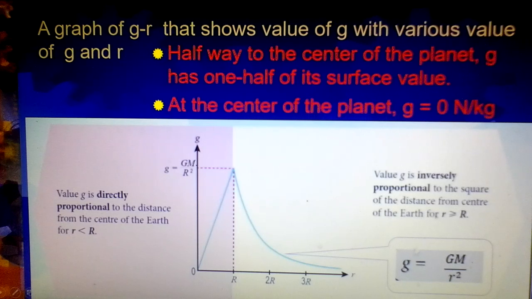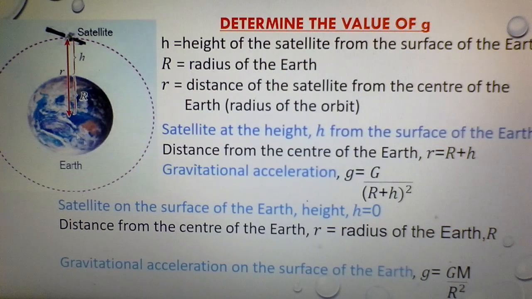You go back to the same formula. Small g, gravitational acceleration, is equivalent to GM divided by r squared. So when r increases, the value of g decreases. That's why you can see the value of g becomes smaller than 9.81 meters second negative 2. It becomes smaller and smaller when the distance r increases further. So you can see the statement here: the value of g is inversely proportional to the square of the distance from the center of the Earth. Now we want to determine the value of g.